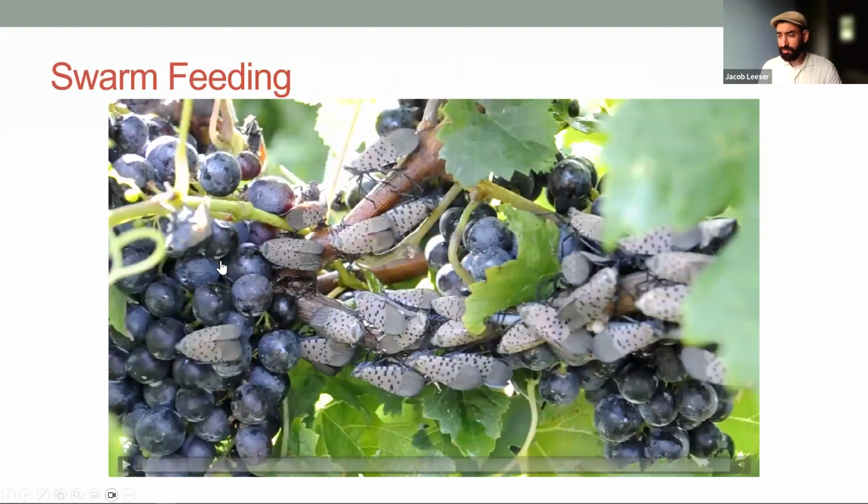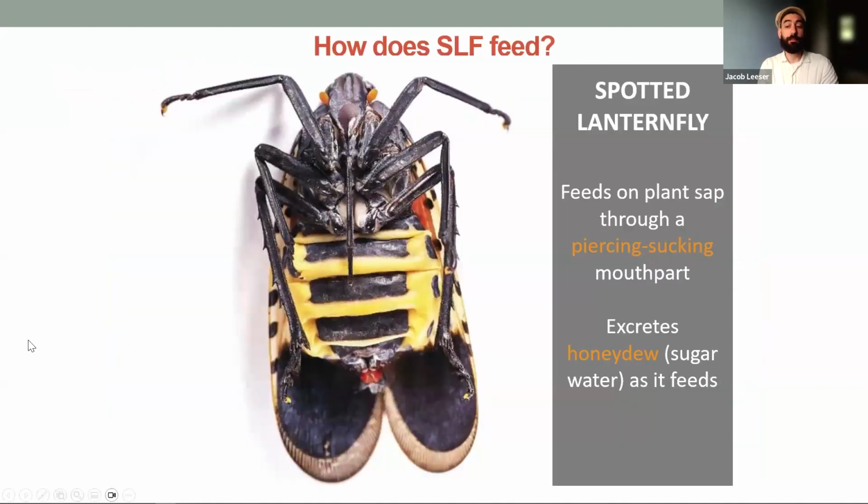So why are spotted lanternflies such a problem? Because you don't have one of them, you have a swarm of them, especially in the adult life stages. They tend to gather in one place and they feed very heavily. As they're feeding, they are pulling sap out of that plant. That is the sap that the tree, or the vine, is producing for its own reserves.